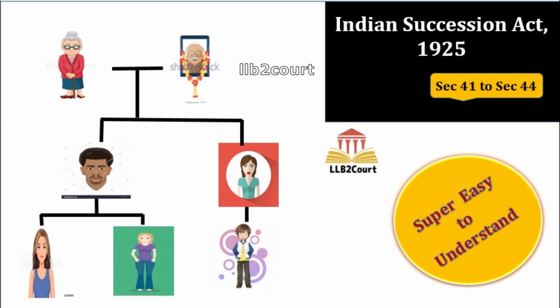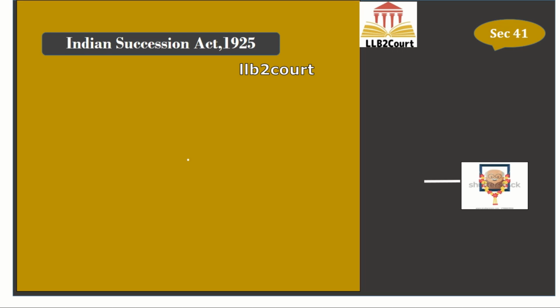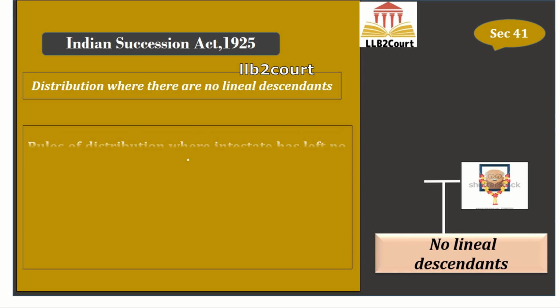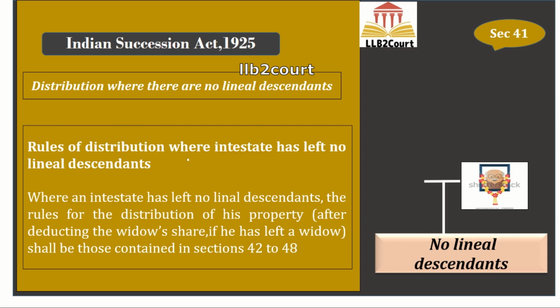Let's get started. In the earlier provisions we have seen so far, if the intestate is left with lineal descendants and a widow, how the property distribution happens. If you haven't seen that, please visit my earlier session so that you can easily understand those things. But sections 41 to 44 mainly deal with the distribution when there are no lineal descendants. So if the intestate has left no lineal descendants, how will the distribution happen?